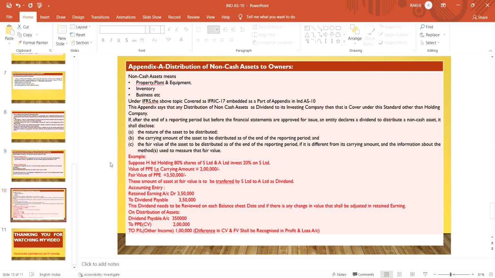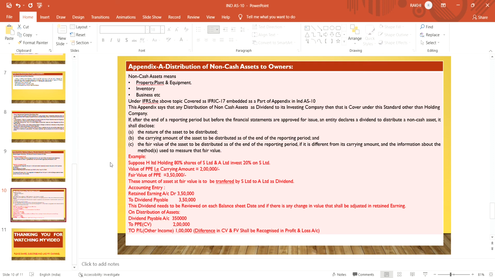Who are the owners to which the company distributes this dividend? The owners are the investors of the company, the person or company who invests in that company, but not the holding company.